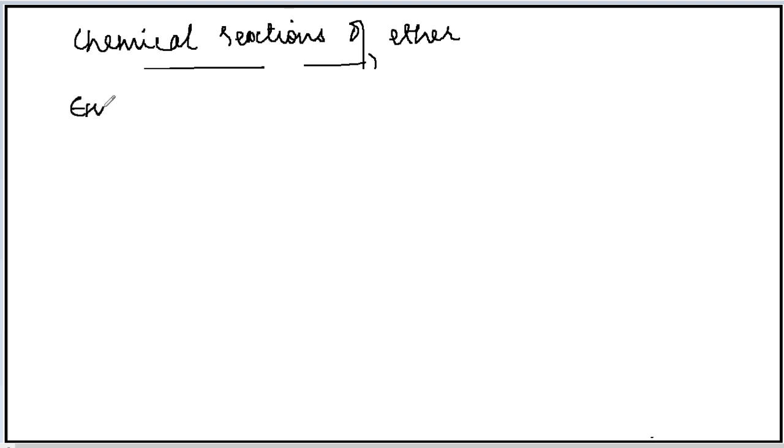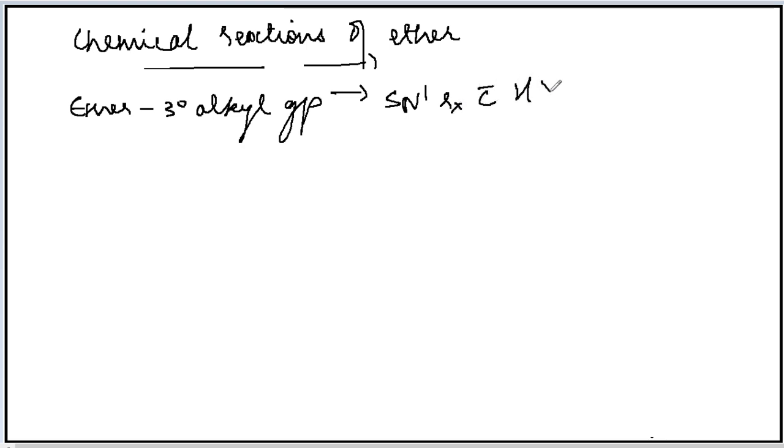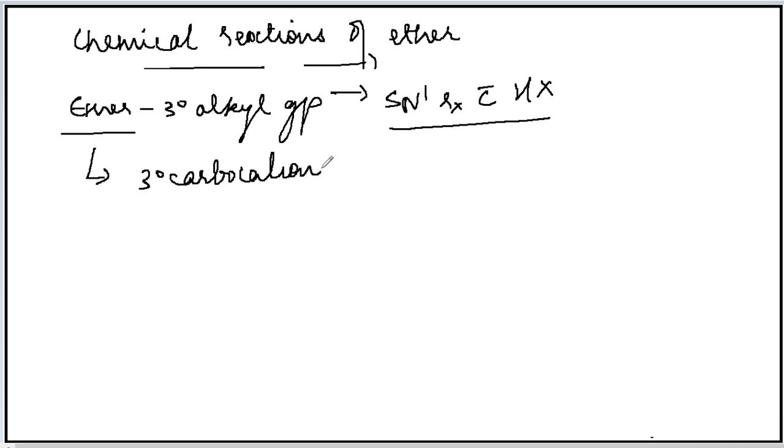If the ether has a tertiary alkyl group, then it will undergo an SN1 reaction with the hydrogen halide. Why is it so? Because this ether which is having a tertiary alkyl group will form a tertiary carbocation, and this tertiary carbocation that is formed is very stable in nature.